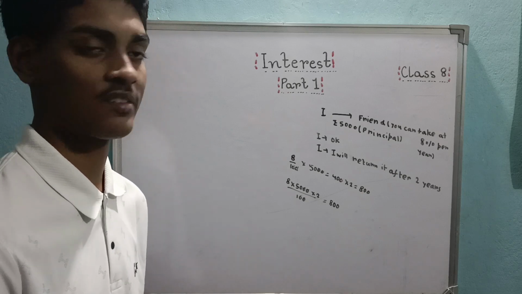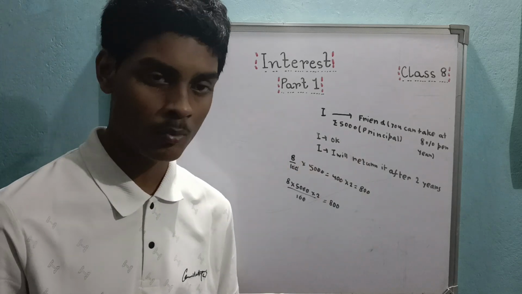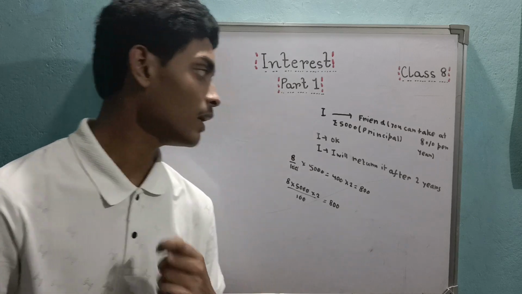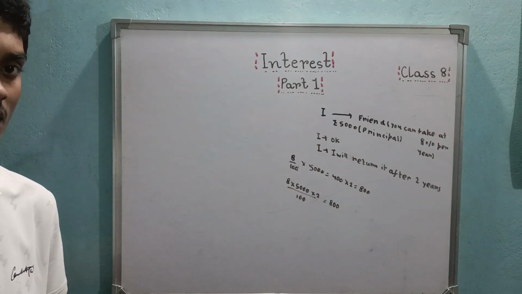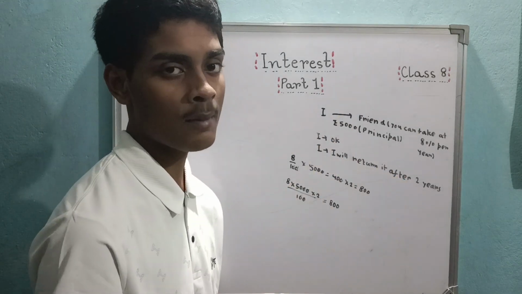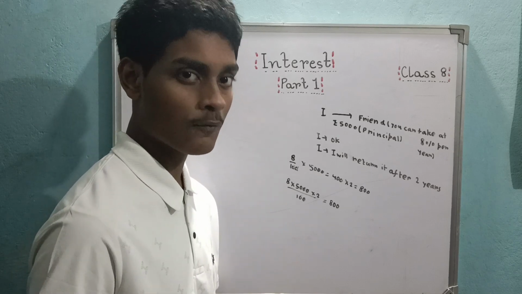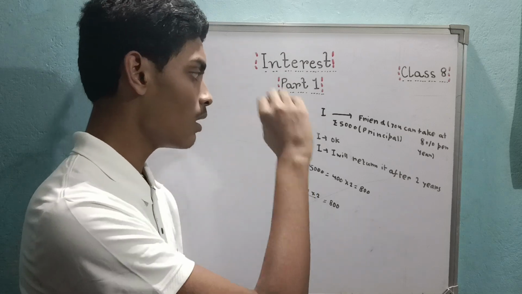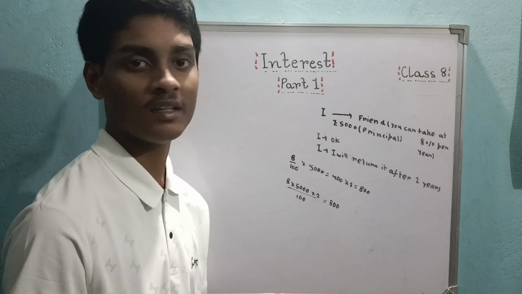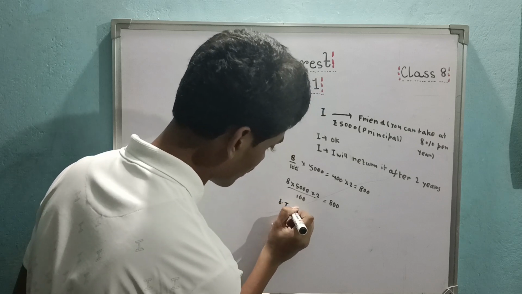This is called interest. It's always like this: you take some money from someone and return the same money after a stipulated amount of time. If the money is offered at some interest, then the interest is calculated on the principal for the number of years you have taken. So to calculate interest, the formula is, which you can clearly observe, principal into rate into time divided by 100. Simple. So your interest is actually called simple interest.